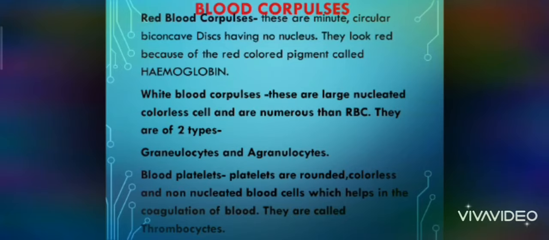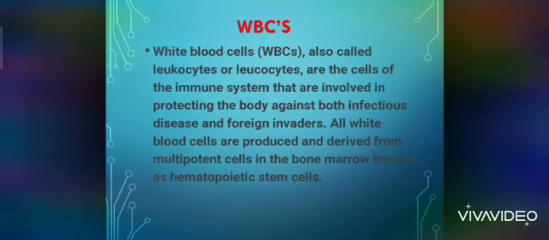What are WBCs? White blood cells, also called leukocytes, are the cells of the immune system that are involved in protecting the body against both infectious disease and foreign invaders. All white blood cells are produced and derived from multipotent cells in the bone marrow, known as hematopoietic stem cells.